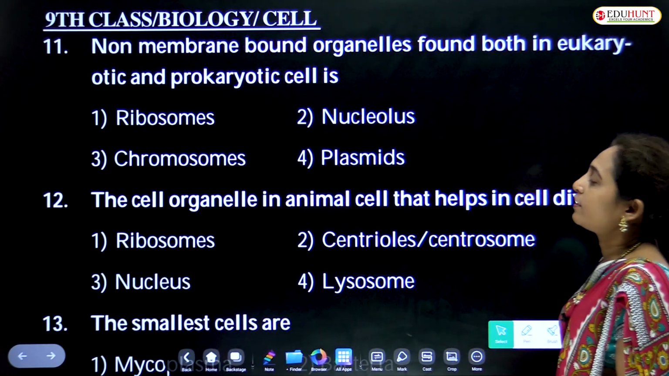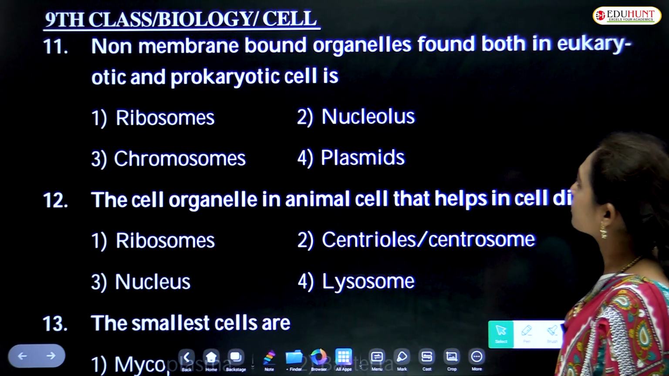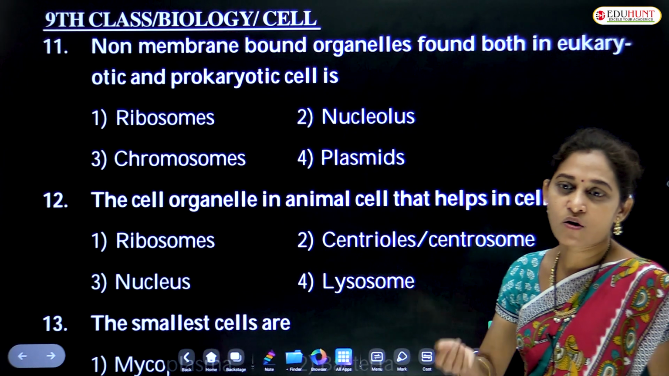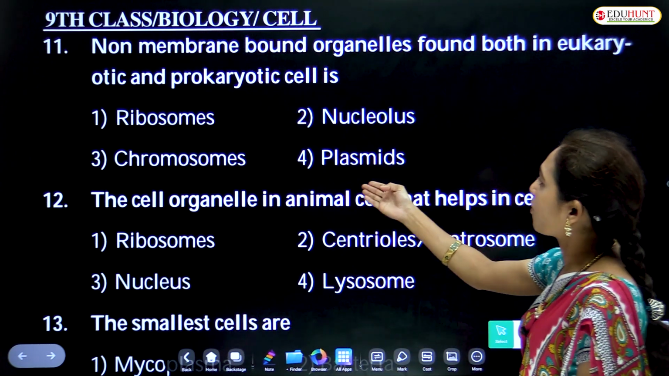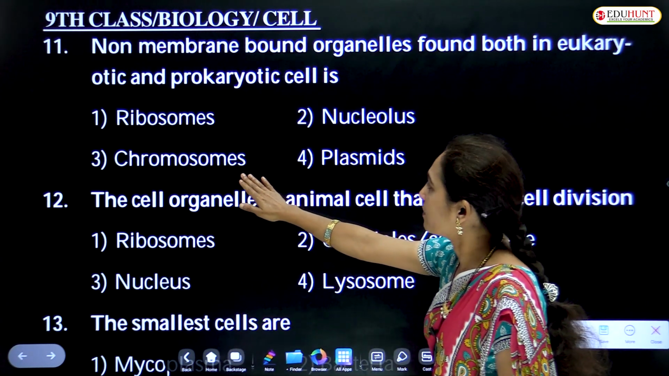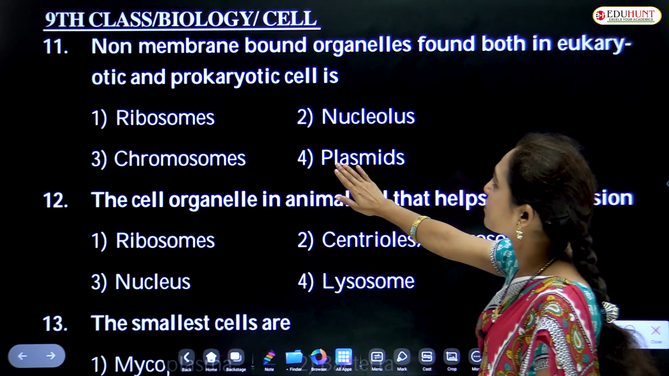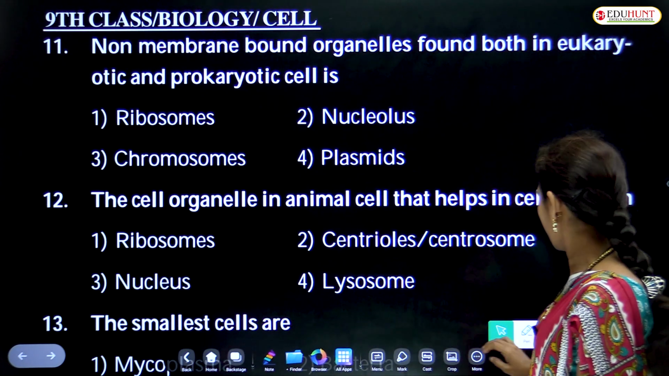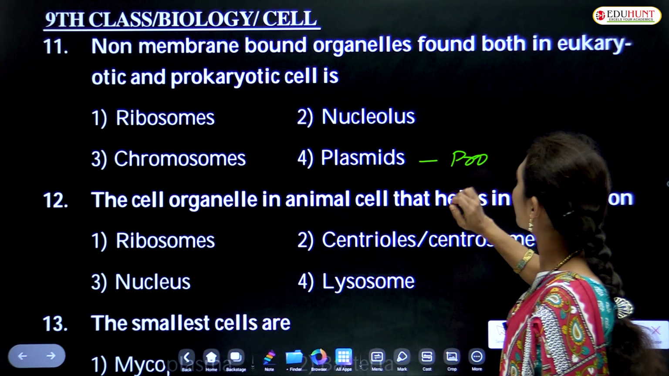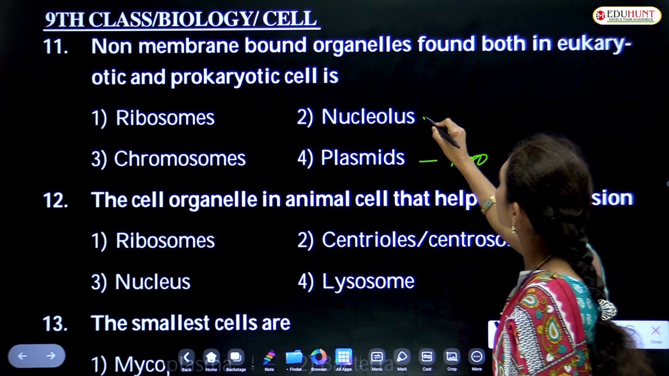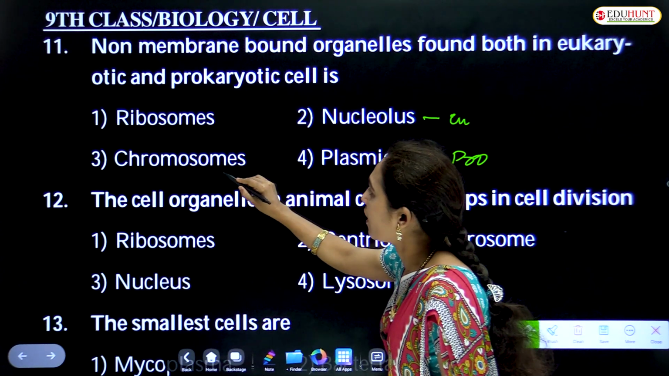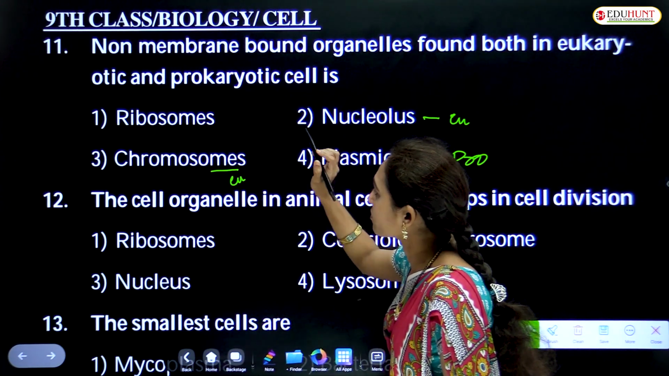Non-membrane bound organelles found both in eukaryotic and prokaryotic cell. Non-membrane bound organelles are in this option. Nucleolus, it is not there. Chromosomes are not there, and plasmids are only present in prokaryotes, and nucleolus is only seen in eukaryotes. Chromosomes are seen in eukaryotes.